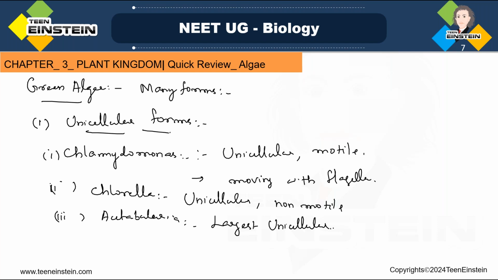According to the five kingdom system, this alga, which fits these conditions, should be placed in Protista, but because its life cycle is similar to the green algae, that's why it is placed in green algae. So it is studied in Plantae. Okay. So the unicellular algal forms we learned are Chlamydomonas, Chlorella, and Acetabularia.